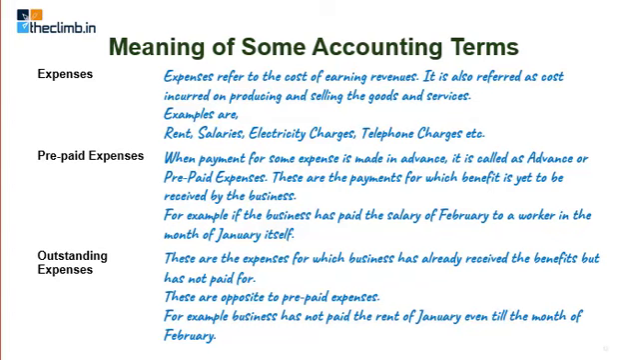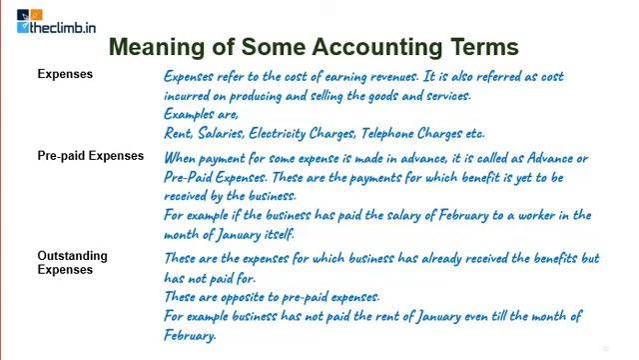You have already consumed the electricity. You have already received the bill from the electricity company, but you have not yet paid for it. So they would be termed in accounting as outstanding electricity expenses. You have received the telephone bill for the month that is already over, but you have not paid for it. So they will be termed as outstanding telephone expenses.